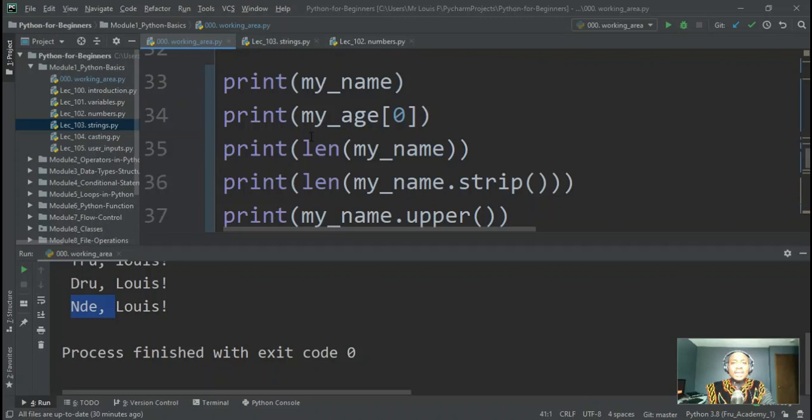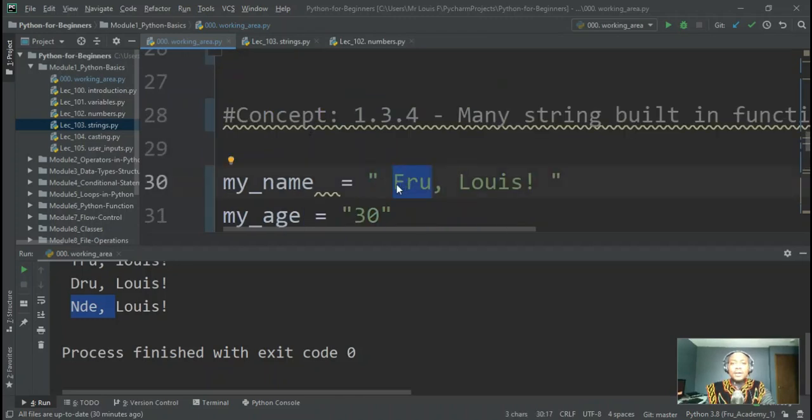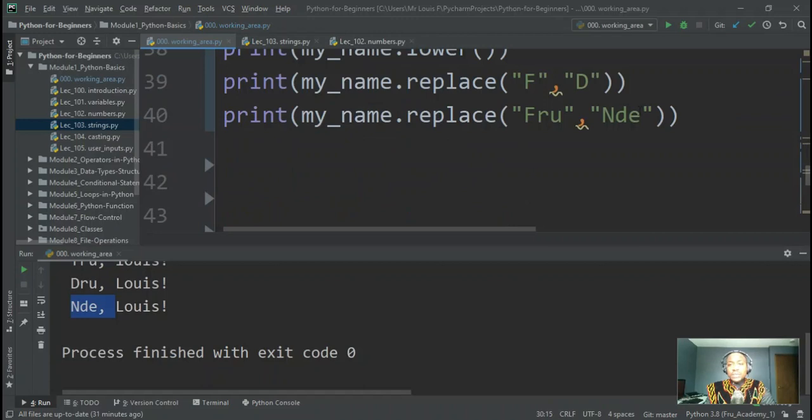Let's say we wanted to take this first name. Let me take out the spaces just for simplicity. Louis. So we have Fru Louis. Now I know Fru is my first name and Louis is my middle name, but I want to separate them. I want to print them out as two different things. How can Python do it for us? Instead of making it one string, I want to take this string and split it, or break it up. Splitting, as you know, if you say splitting, it kind of makes sense what that function will sound like.